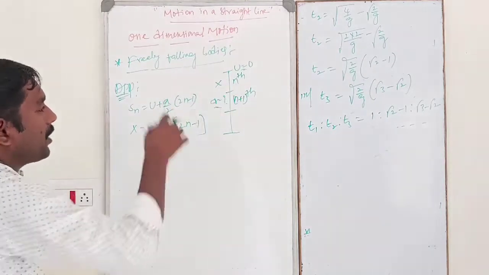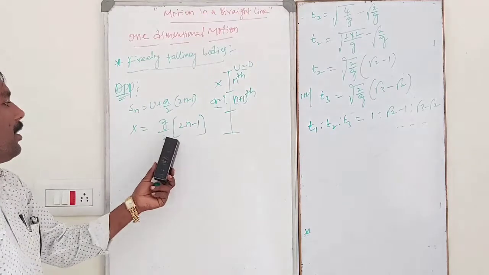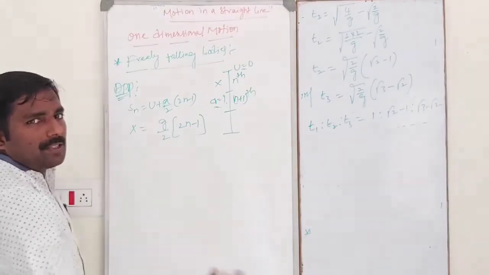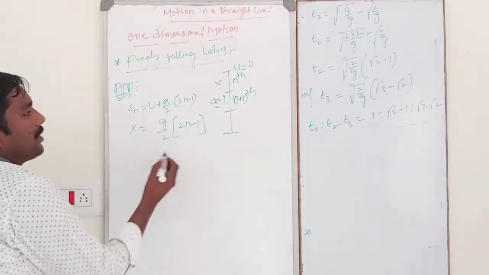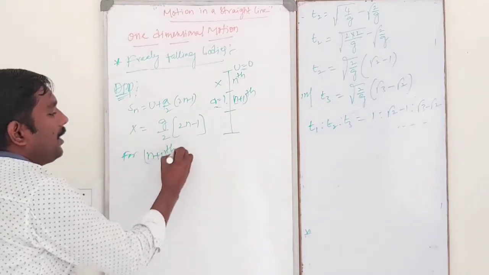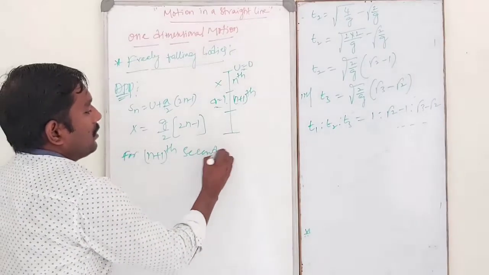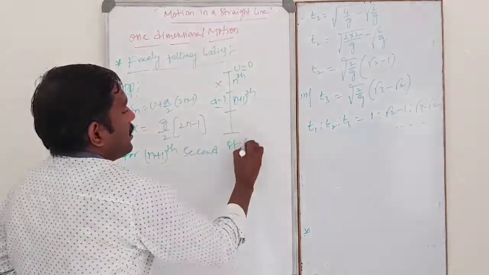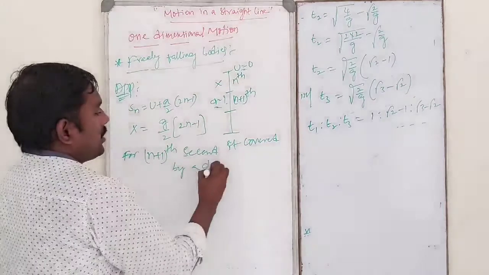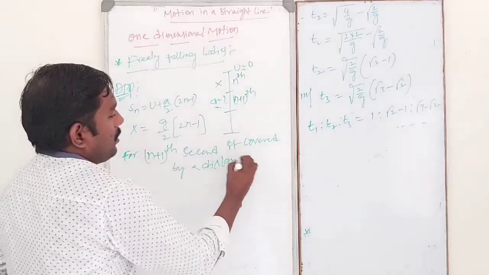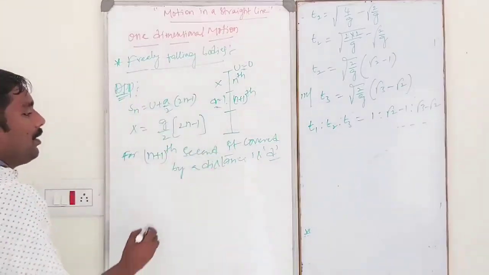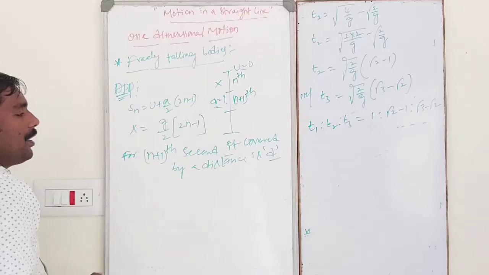In case of freely falling bodies, the distance traveled by the body in the nth second, and the next second is nothing but n plus 1 second. For the n plus 1th second, it covers a distance d. So d is equal to what?